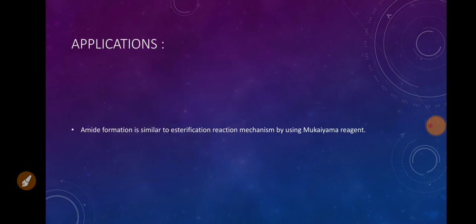Applications. Amide formation is similar to the esterification reaction mechanism using the Mukaiyama reagent. Like esterification, we can carry out an amide formation reaction using the Mukaiyama reagent.